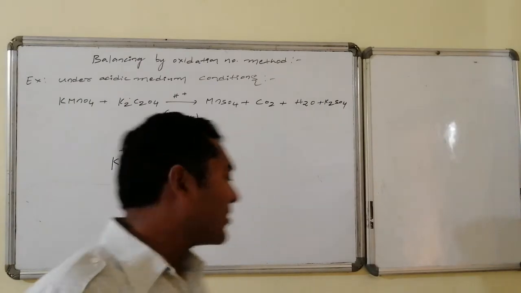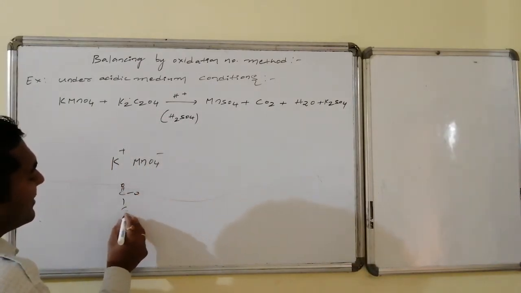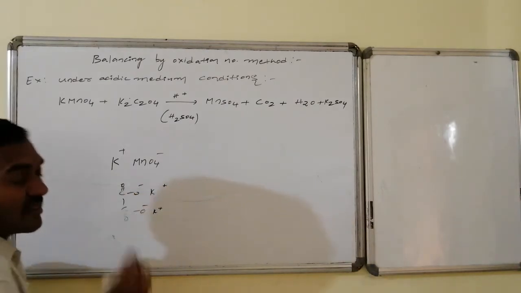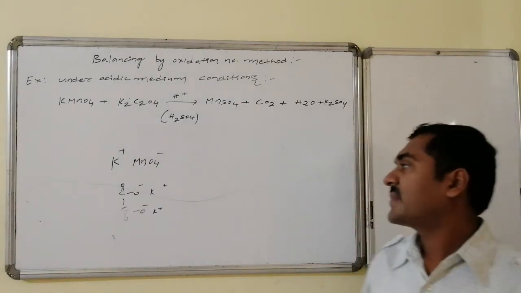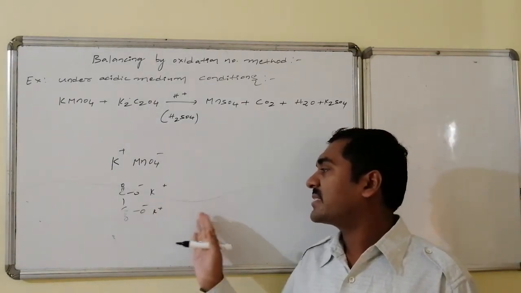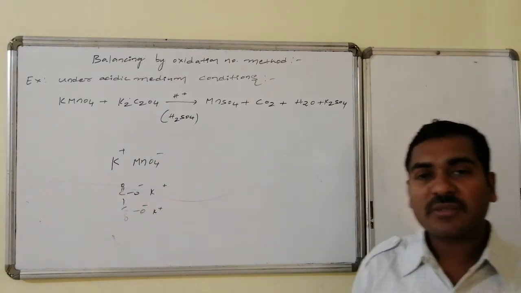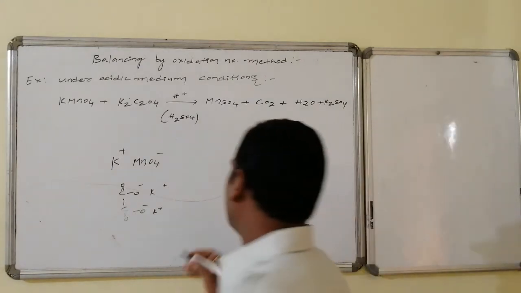Similarly, potassium oxalate. This is oxalic acid if it is H; here it is connected with potassium, hence it is said to be potassium oxalate. This is also an ionic compound. This portion is cationic, and this covalently connected C2O4 with charge minus 2 is the ionic portion. And now sulfuric acid, everybody knows sulfuric acid.